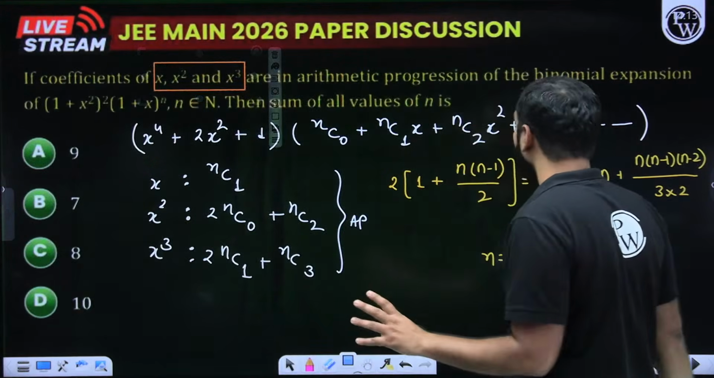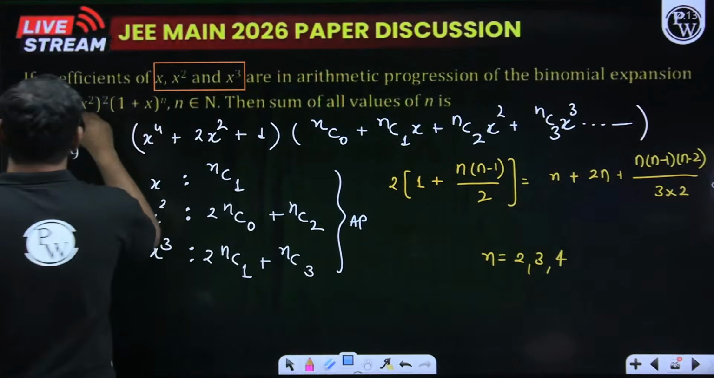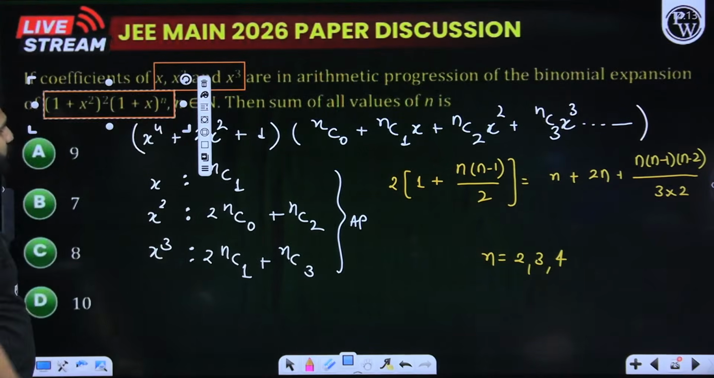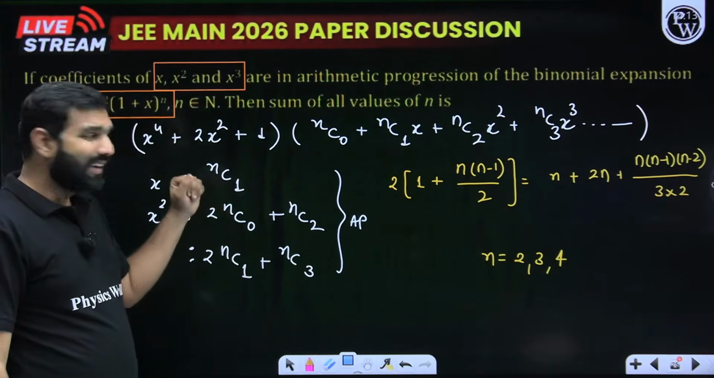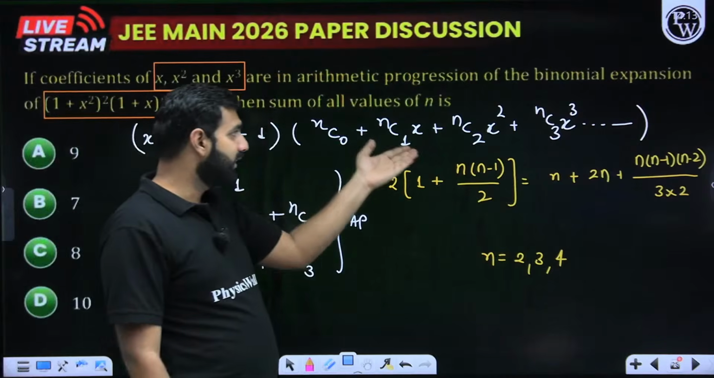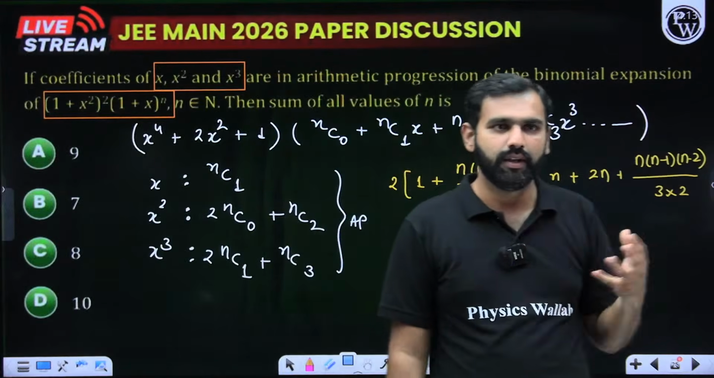Of which expression? Of the binomial expression (1 + x)^2 times (1 + x)^n. So (1 + x)^2 is x^2 + 2x + 1. (1 + x)^n is nC0, nC1 x, nC2 x^2, nC3 x^3, and so on. I hope you remember that.